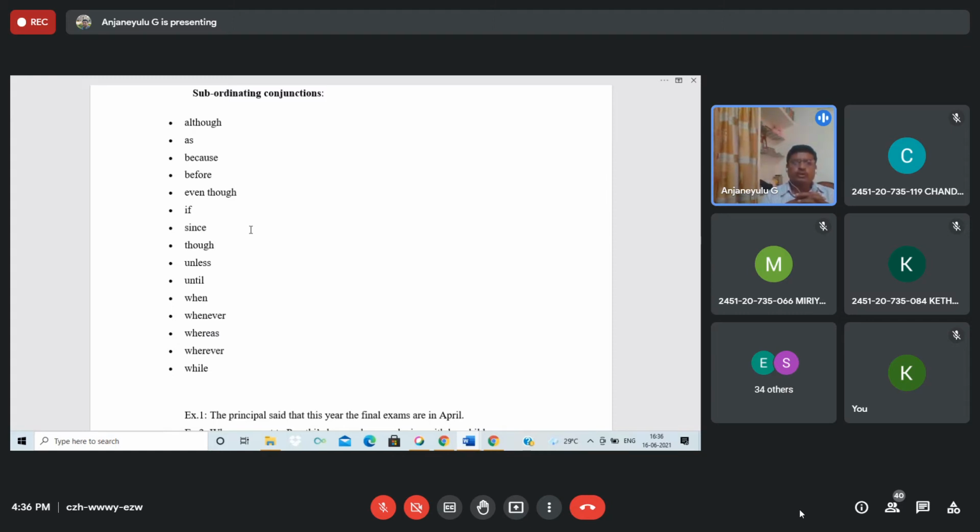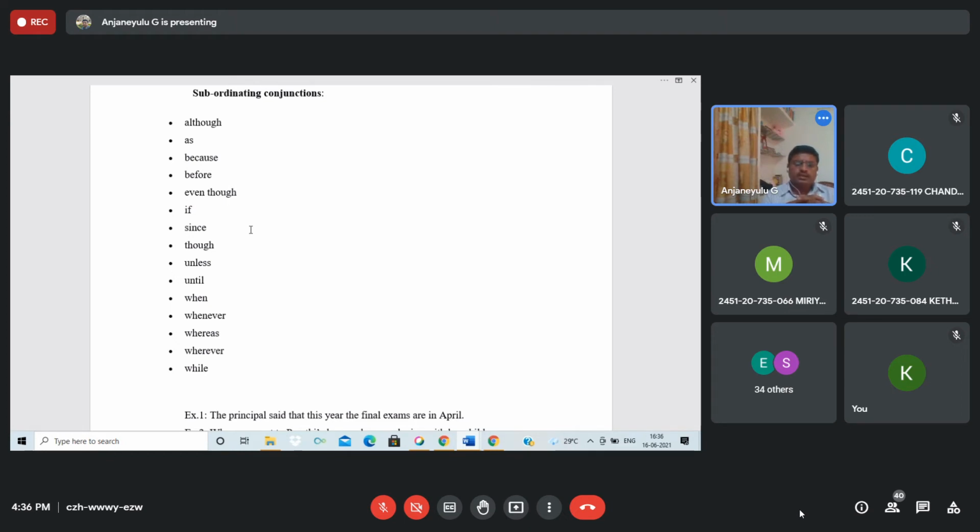There are so many words, so many expressions. We can use although in the middle of the sentence or at the initial of the sentence, but anyhow, make a meaningful statement with the help of this list: although, as, because, before.